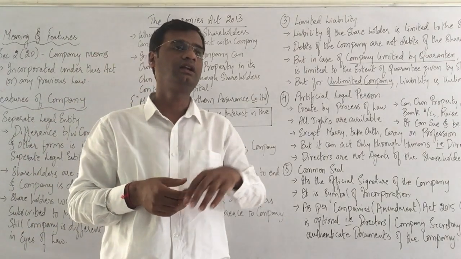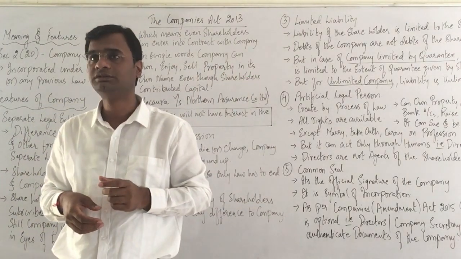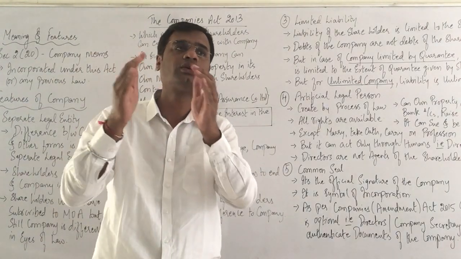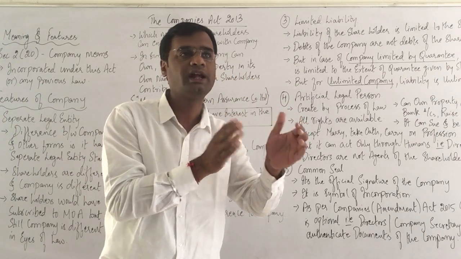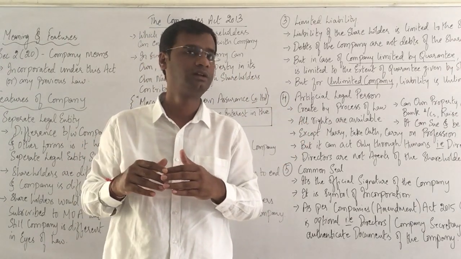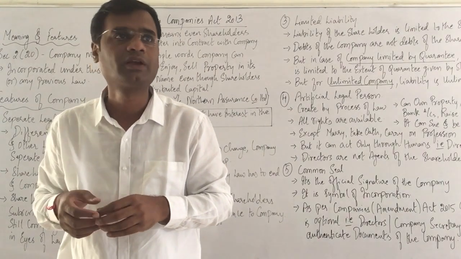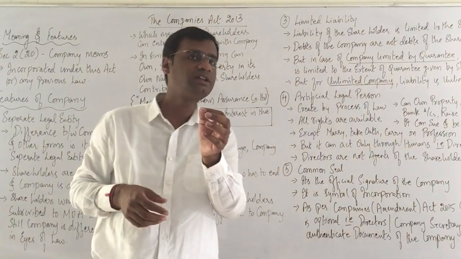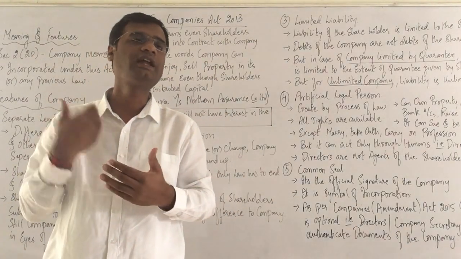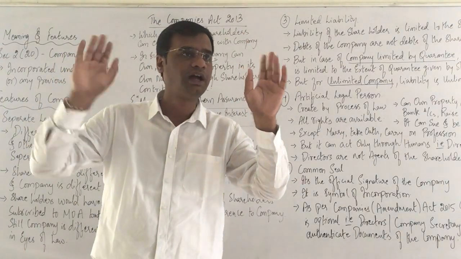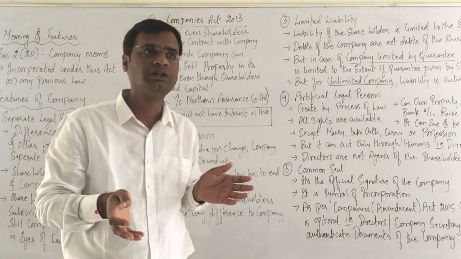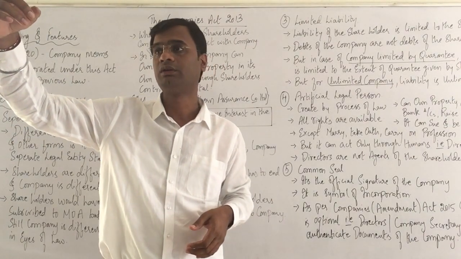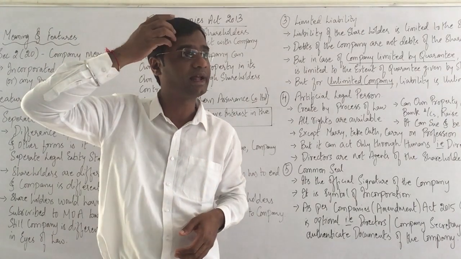Sir, let's say A, B and C were partners, and the partnership firm couldn't clear a liability of, let's say, 1 crore. Then that 1 crore liability has to be cleared by A, B and C in their personal capacity. Let's say the ratio was 1:1:1. So A has to clear 33.33, B has to clear 33.33 and C has to clear the balance. Suppose A and B said, I don't have money, I don't have property, I don't have bank balance. C alone has to clear the full amount of 1 crore, because that is a compensation, which is a liability.